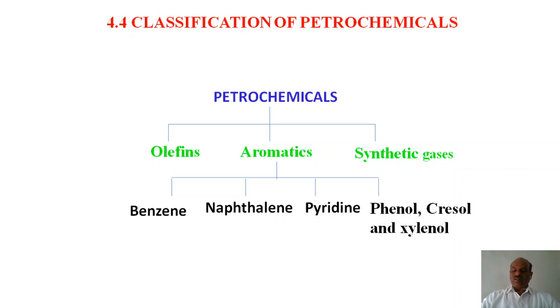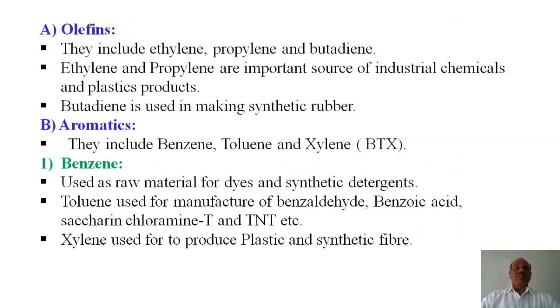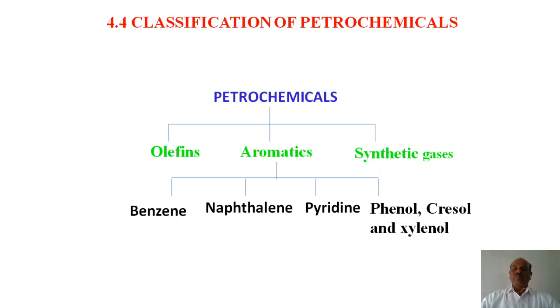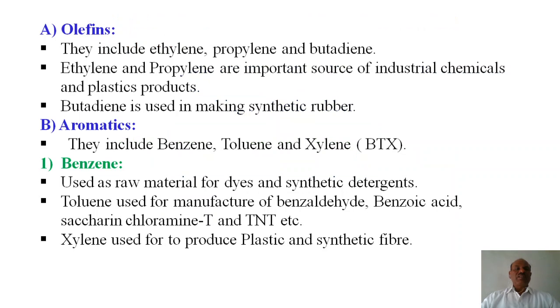Synthetic gases are also there. The gases are of a number of types, such as methane, propane, butane, as well as a number of other gases. They are also produced in the distillation process. Now olefins include ethylene, propylene and butadiene. Generally, carbon double bonds and triple bonds are present, and that is known as olefins. They are also used for different purposes.